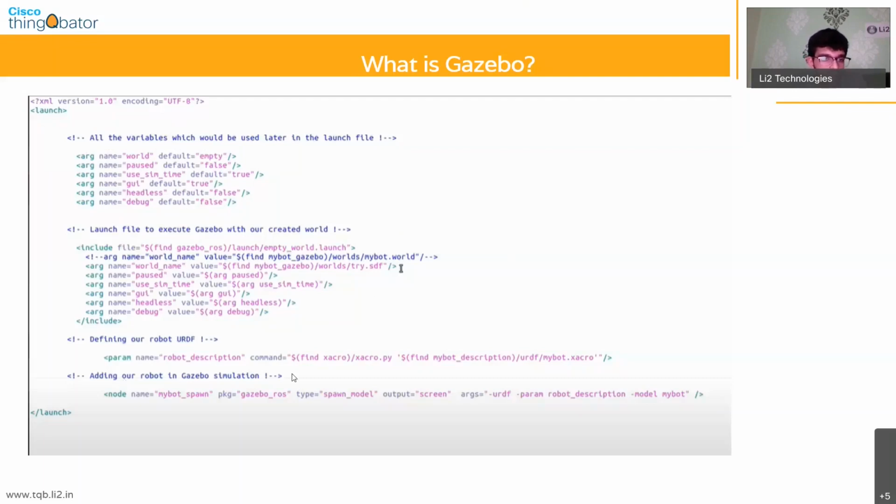And then we have to add our robot in the Gazebo simulation, and we use the same syntax as for launching the node, as we discussed two slides before this. So the name of the node followed by the package it's in, and then the output onto the screen, and then you give some arguments.